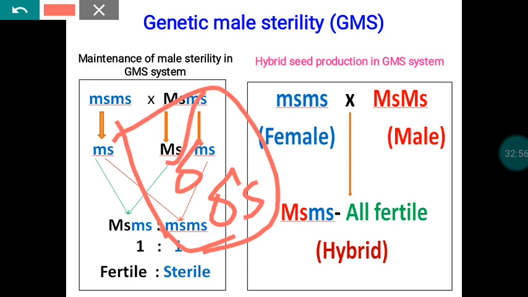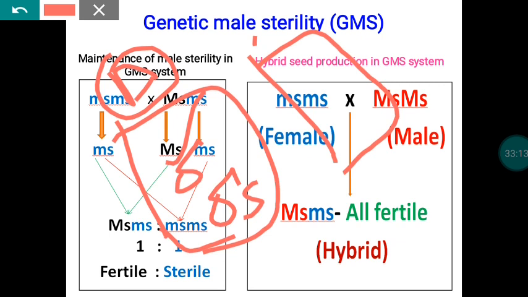This is the system we follow for red gram hybrid seed production. The male sterile and female fertile plants, the A line, will be raised along with the male fertile parents, the R line. The seeds sown in the A line will have 50% male fertile and 50% sterile plants.